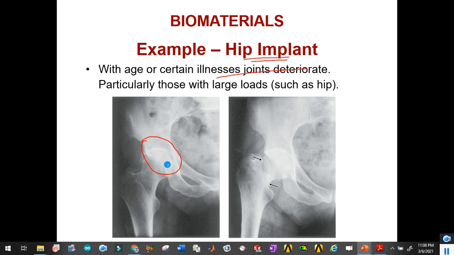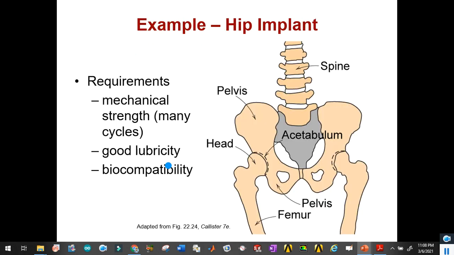So what should be the desired properties for the artificial case? For example, when we look inside, this structure is connected with the spine, and the spine is connected with the pelvis, and this structure is in contact with the head and ball of the femur.